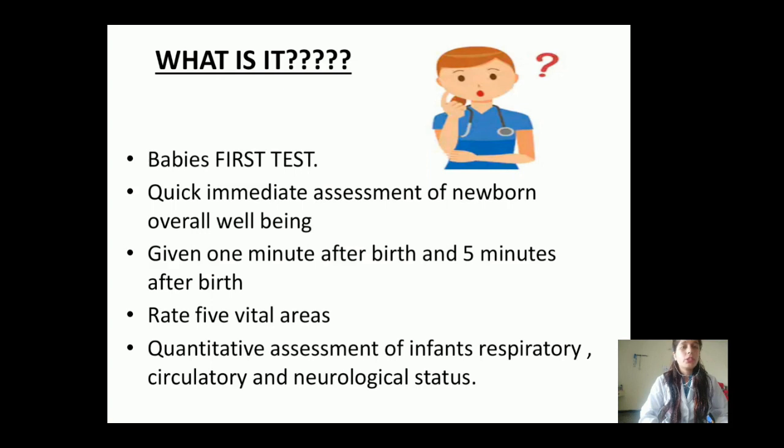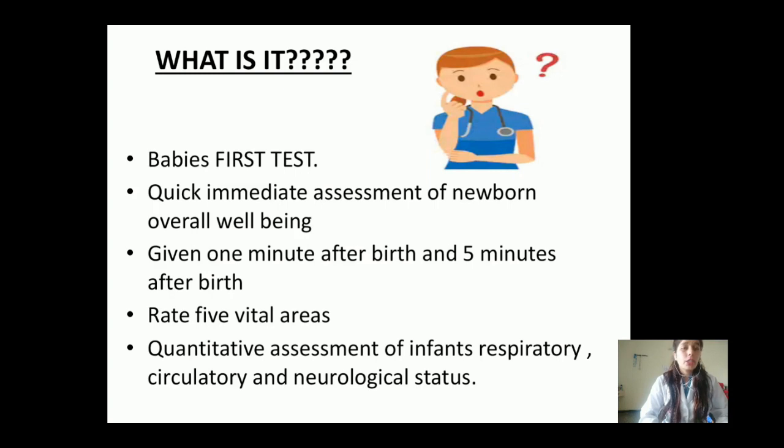As the baby is born, soon after 1 minute we do this assessment, and then again after 5 minutes in order to check what interventions we have given after 1 minute, and if we have not given any intervention, still we have to check again after 5 minutes whether the baby is doing well in the environment other than the womb. Means the baby has come out of the womb of the mother, so how he is doing in the outside environment we will check in the 5 minute scoring.